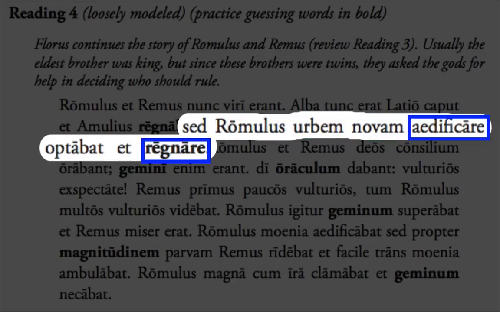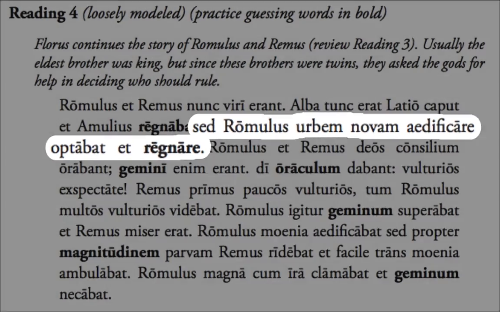You also in the sentence have two infinitives, aedificare and regnare. Remember, you're going to need a verb to be in charge of those infinitives, to allow you to translate those infinitives. Make sure to know what optabat means and how that's going to relate to the infinitives. You're also going to have an understood object with regnare. It'll be the same as with aedificare. Latin won't necessarily repeat nouns if it doesn't have to.